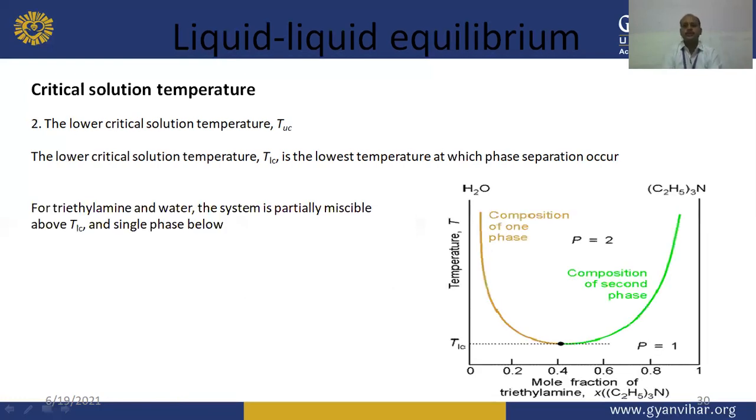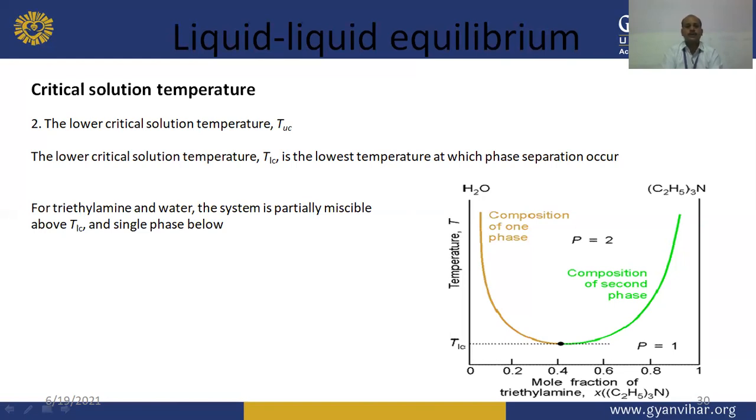Similarly, opposite to the phenol water system, this is the phase diagram of the triethylamine water system, which is partially miscible in nature. You can see here the example of lower critical solution temperature. The lower critical solution temperature, represented as TLC, is the temperature below which there are two phases and at which phase separation occurs.